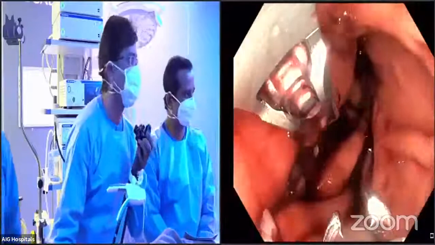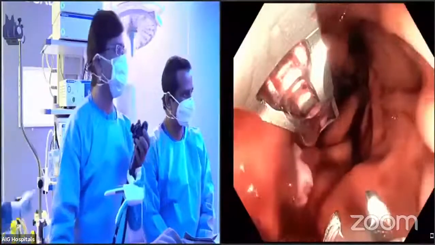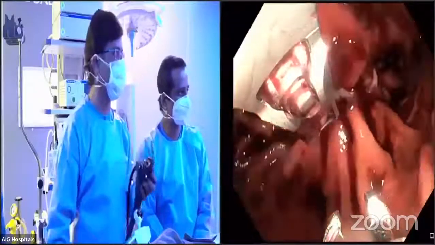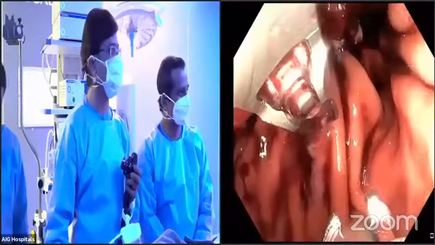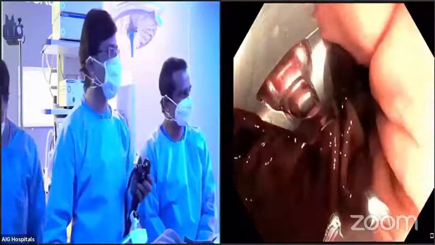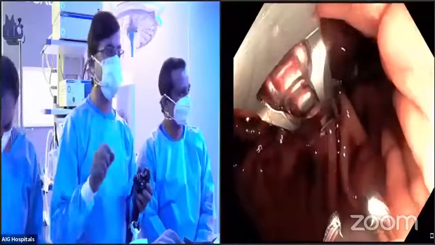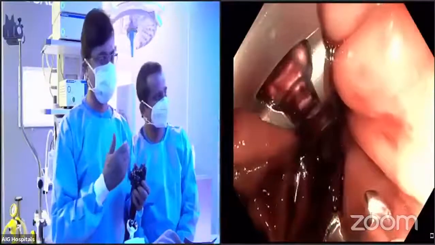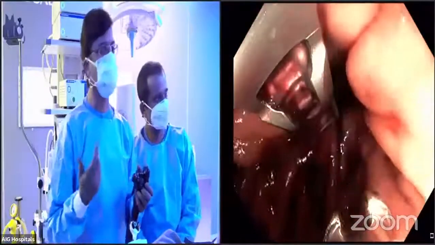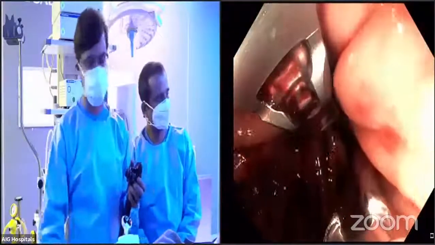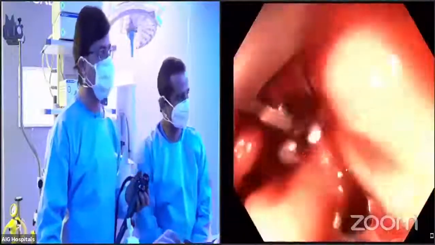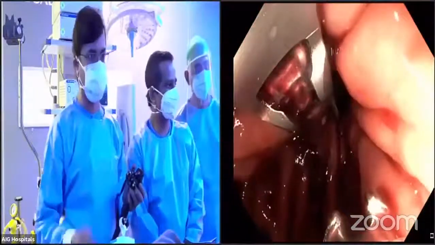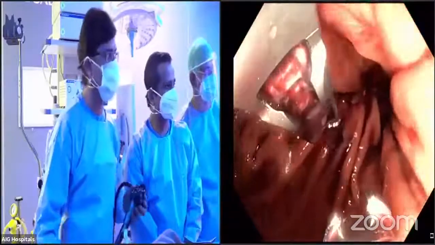As you see here, I'll just show you a little bit. You can appreciate that, excluding the fundus, the total antrum and the body of the stomach have become a tubular organ. And this part of the fundus we will leave because there are a lot of short gastric veins and there is a tendency to bleed if you fiddle with it from the luminal end. Of course, surgeons will be happy to do it from outside when they do a sleeve gastrectomy. But we, from the endoscopy point of view, have to be very careful and cautious when fiddling with the fundus. So this ends the procedure here.